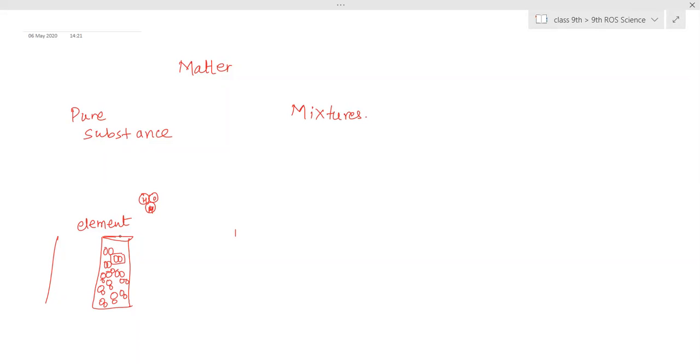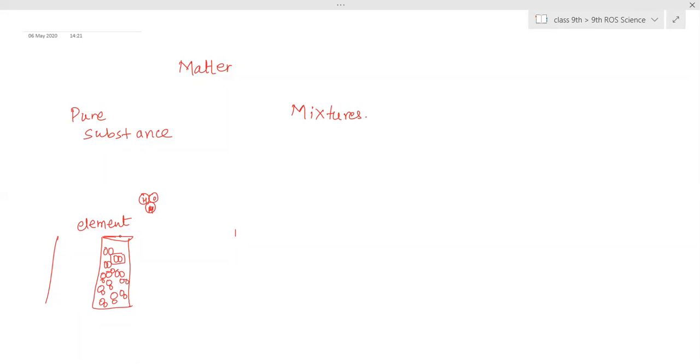If you take sodium, it is easily cut with a knife, a white cake-like structure, and it is preserved in kerosene. So that sodium also, inside at the atomic level, if you go and check, we will see only sodium atoms, nothing else.